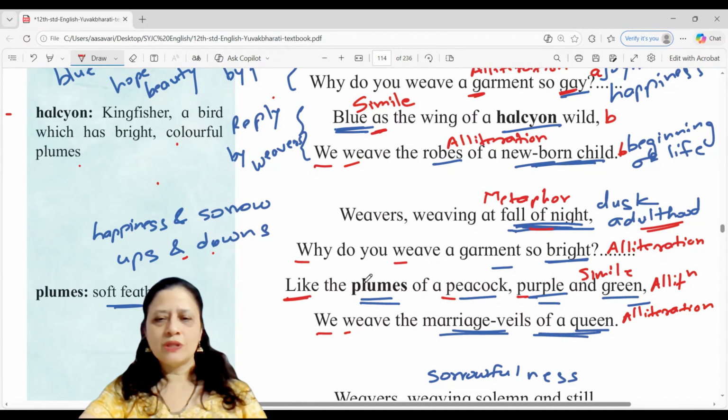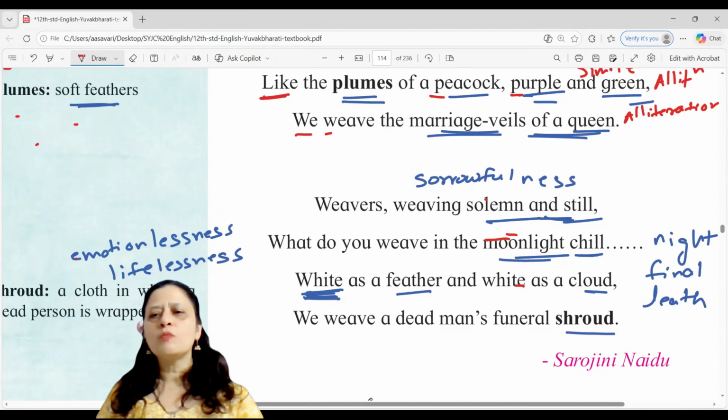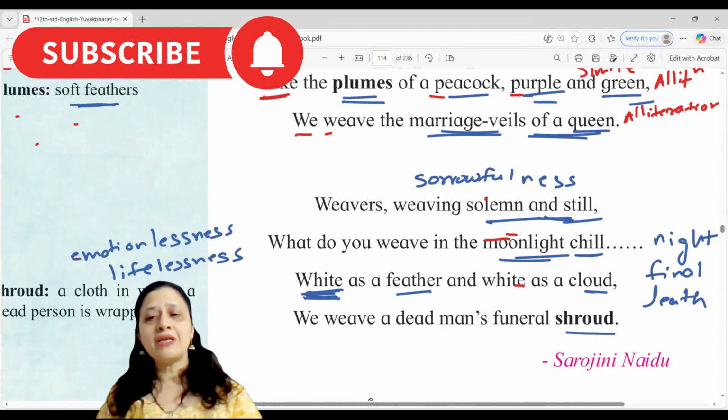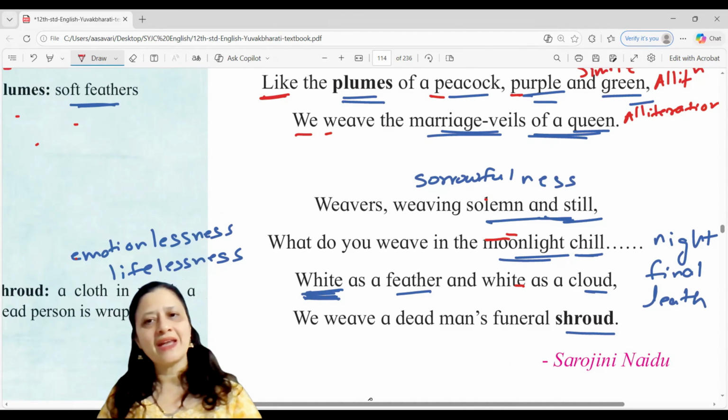Okay, moving on to the third stanza. What do you weave in the moonlight till? What is the metaphor here? The moonlight is compared to the end of the day and end of life, that is death. White as a feather and white as a cloud. So white as, comparison using as. So it is simile again in the third line. We weave a dead man's funeral shroud. So we and weave is alliteration again, right? So the figures of speech or poetic devices remain the same, similar ones in each stanza.